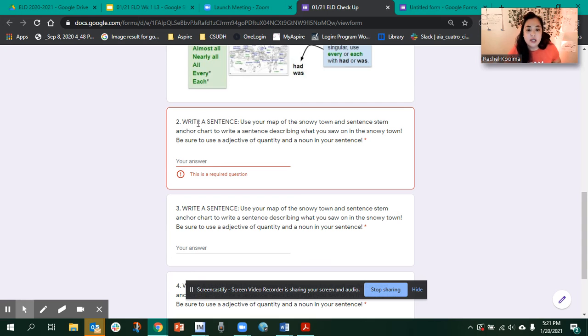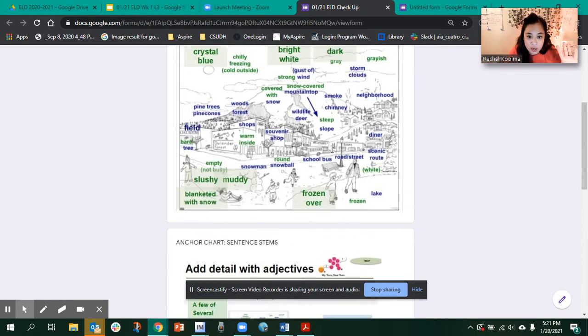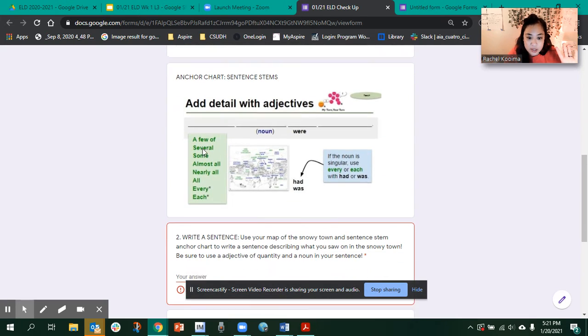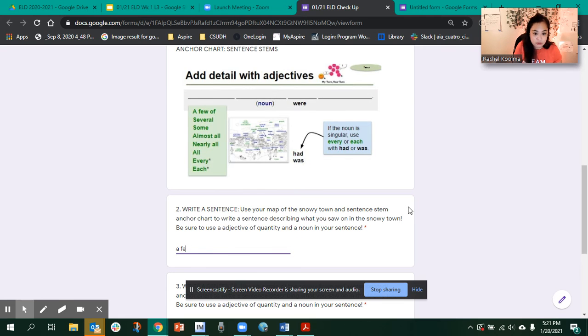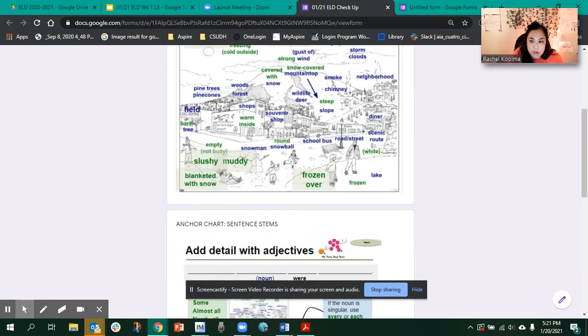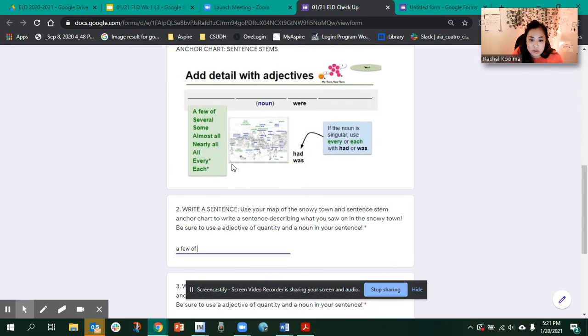So the first question says, write a sentence. Use the map of the snowy town and sentence stem anchor chart to write a sentence describing what you saw in the snowy town. Be sure to use an adjective of quantity and noun in the sentence. So I've got to use my resources. So I'm going to use this. So I can say, I'll say a few of, let's see, let me go to my map. Let's see, I have to put a noun. A few of the, here's one. A few of the trees.